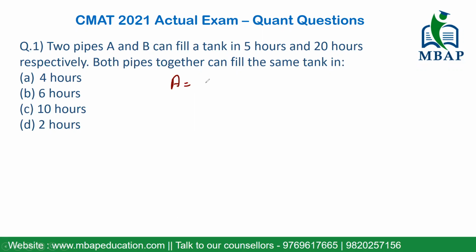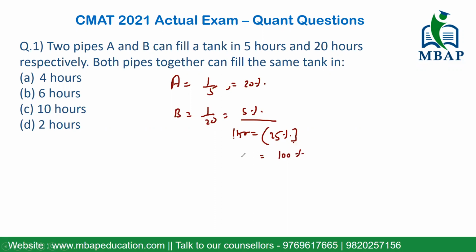It's been said A can fill a tank in 5 hours. So in 1 hour, A can fill 1 by 5, which is basically 20%. Same goes with B. B can fill 1 by 20 in 1 hour, which is equivalent to 5%. The sum total of the contribution of A and B in 1 hour will be equivalent to 25%. If in 1 hour both the pipes can fill 25%, 100% of the tank will be filled in 4 times, which is 4 hours.